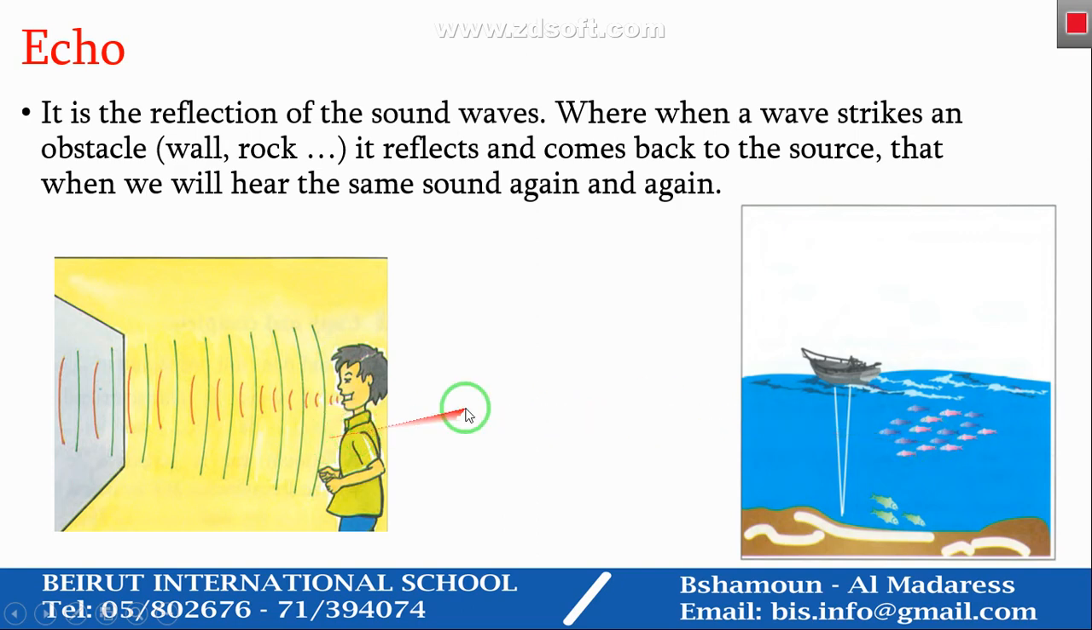Those two pictures show examples of an echo. Here, a boy emits a sound wave, and when it strikes a wall, it reflects back to the source, which is the boy. The same here, a ship emits a sound wave. This sound wave strikes the bottom here, then it reflects back to the ship. This phenomenon is called the echo.